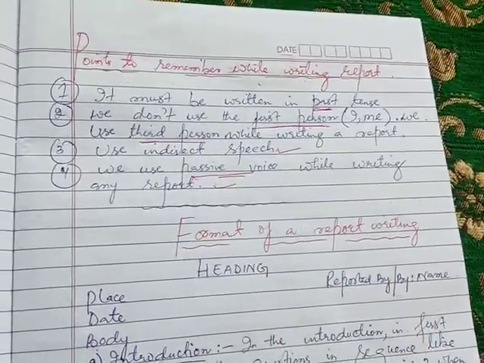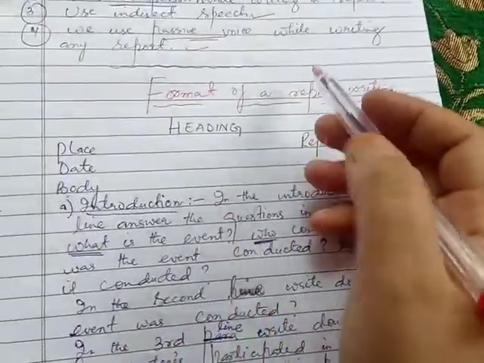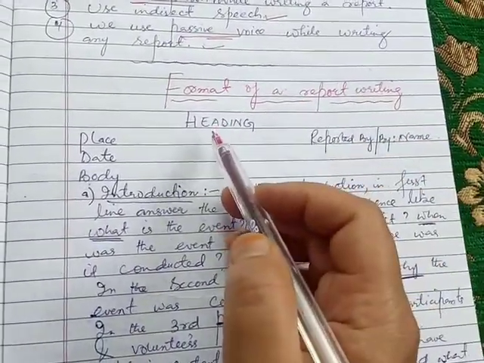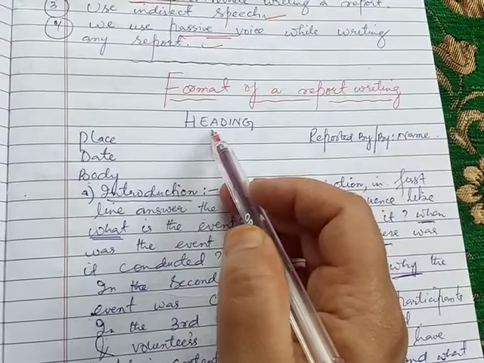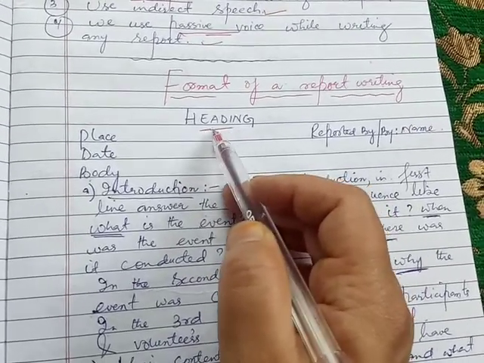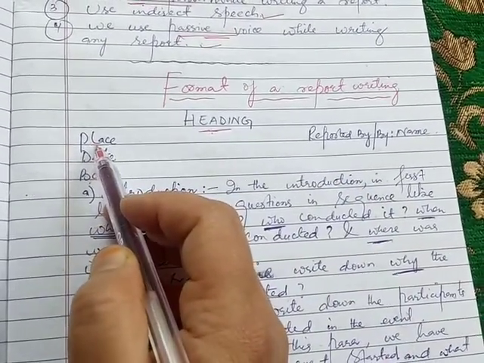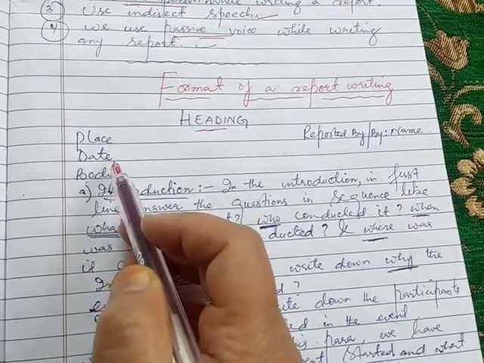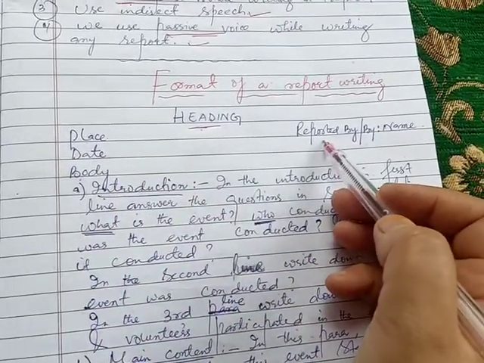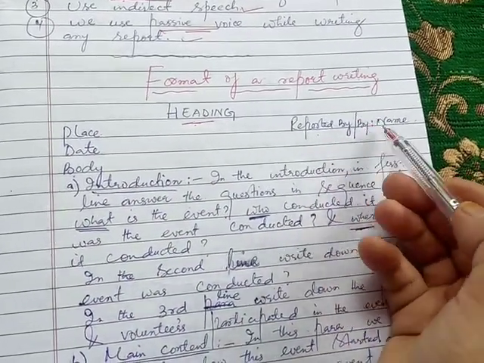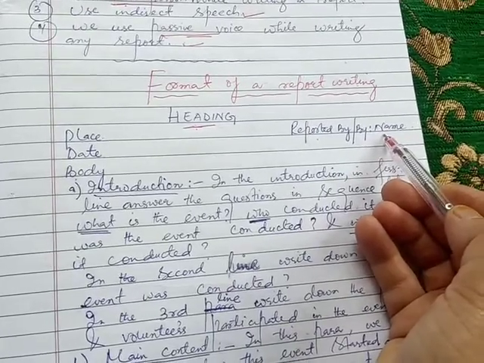Now I will tell you about its format. What is the format of report writing? First of all, in the middle you have to write the heading, and the heading should be in capital letters. Then on this side you have to mention the place and the date, and here you have to mention "reported by", the name of the reporter.